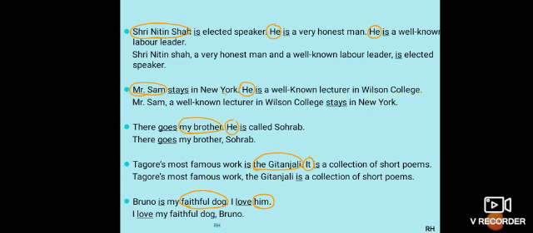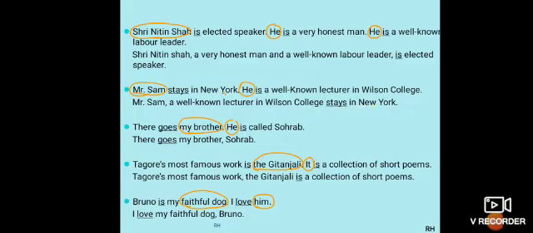If you write Mr. Sam, comma, stays in New York, a well-known lecturer in Wilson College, it sounds a little absurd. You can say that this is a person, like Mr. Sam. He is a well-known lecturer. So where is he staying? He is staying in New York. So this looks a little better.